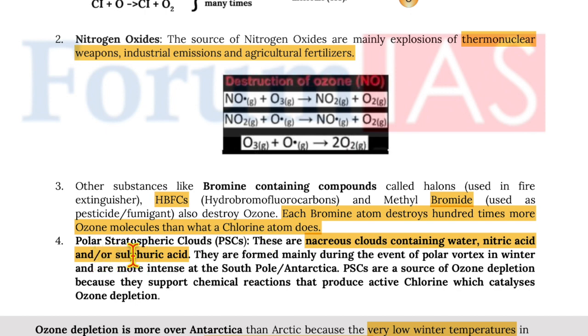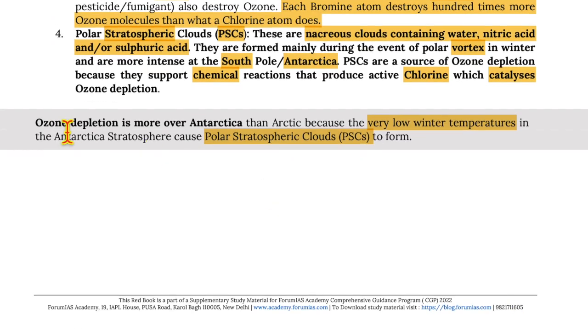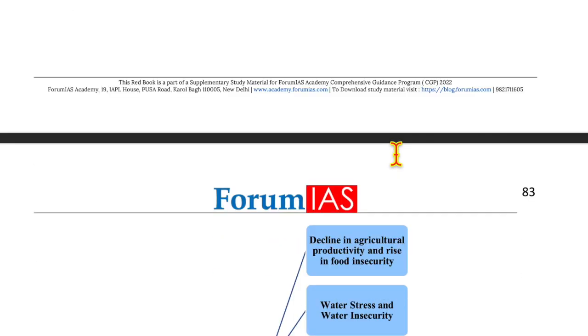Now, polar stratospheric clouds are nacreous clouds containing water, nitric acid, or sulfuric acid. They are formed mainly during the event of polar vortex in winter and are more intense in the South Pole and Antarctica. Now, polar stratospheric clouds are a source of ozone depletion because they support chemical reactions that produce active chlorine, which catalyzes ozone depletion. Now, ozone depletion is more over Antarctica than Arctic because there are very low winter temperatures in Antarctica stratosphere, causing polar stratospheric clouds to form.